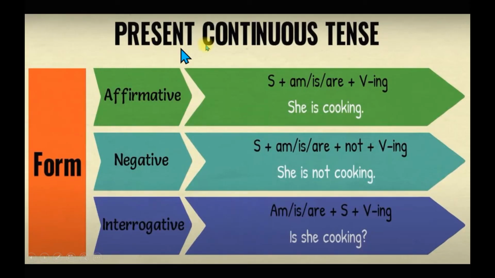Then we did present continuous tense. In this we all know that we use helping verb is, am, are plus the first form of the verb and ing. Is with singular subject and are with plural subject, am with I. Fine. And as we already have a helping verb in this tense, we just add not with these helping verbs.